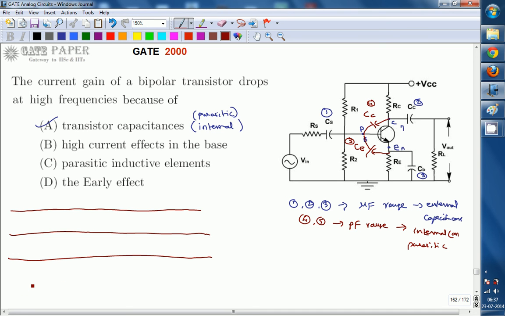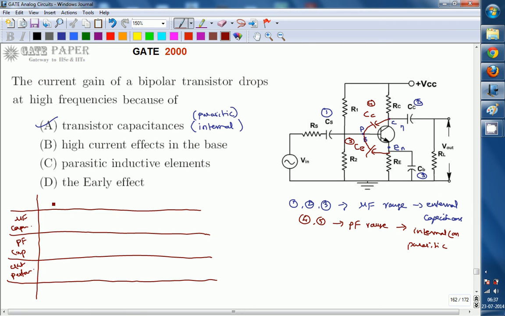So this is going to be the circuit performance. Next, here, how the microfarad capacitors behave, how the picofarad capacitors behave, and what will be the circuit response, or circuit performance, circuit equivalent.